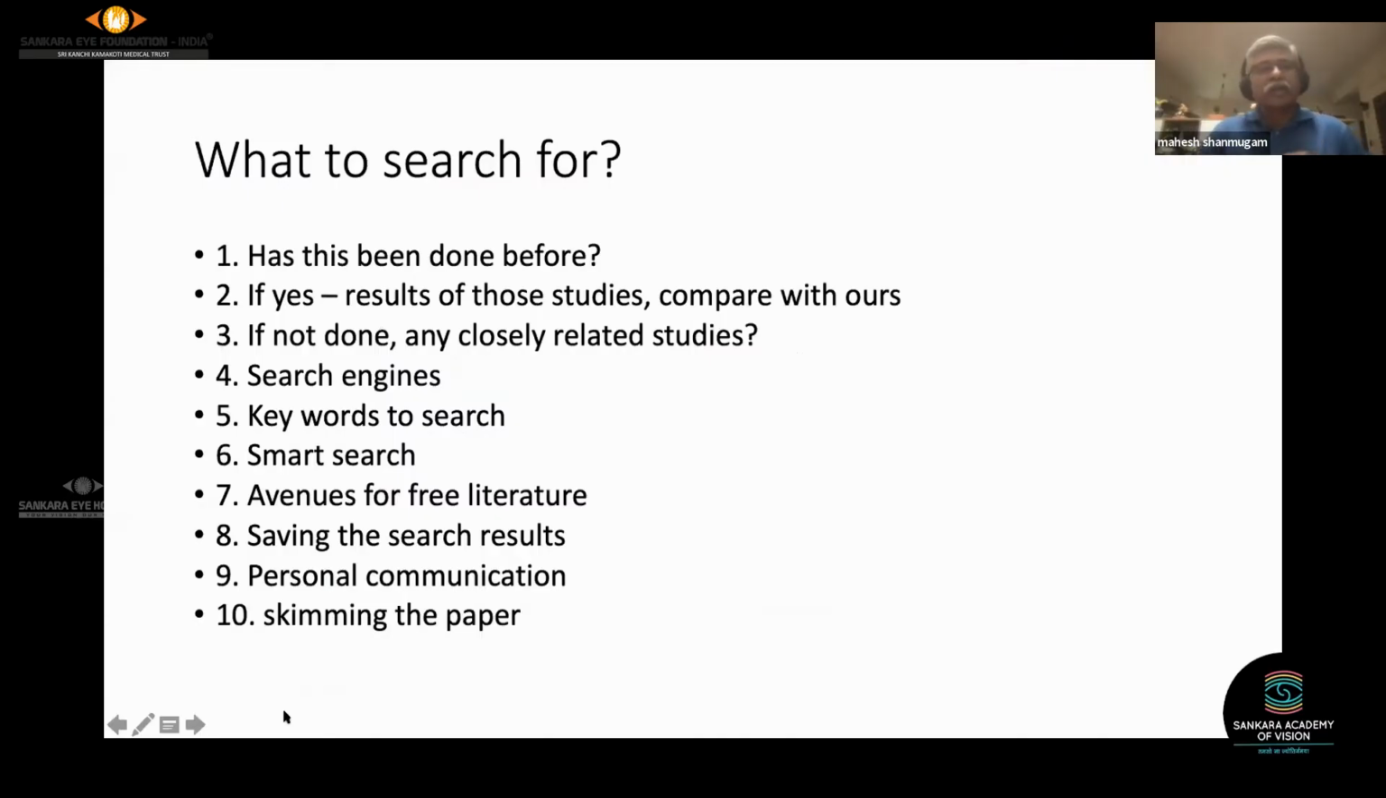Okay. So this is, in brief, what we have to look at when we look for literature. So what is it that we are searching for? These are the 10 headings I would look at. So very rightly, has this been done before?